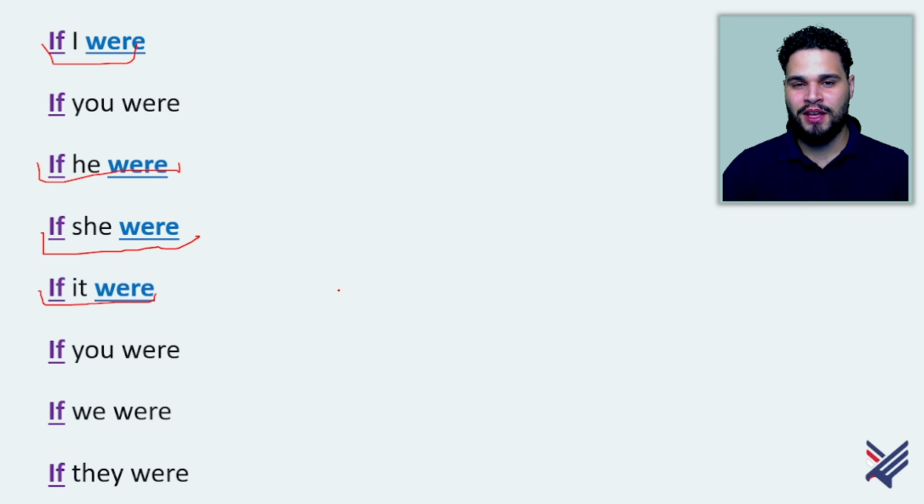The difference between if I was and if I were is that if I was talks about a real situation. If I were talks about an imaginary situation. If he was, real situation. If he were, imaginary situation. If she was, real situation. If she were, imaginary situation. And in the end, if it was, real situation. If it were, imaginary situation.